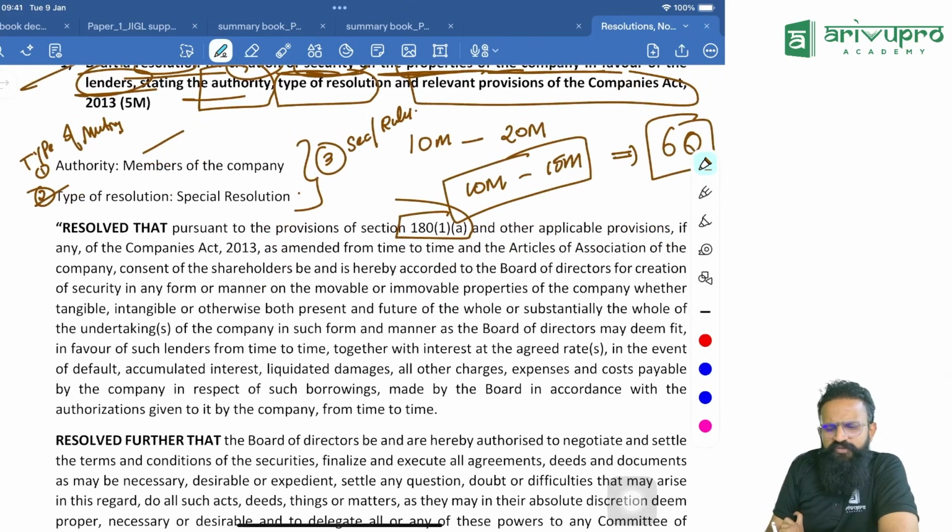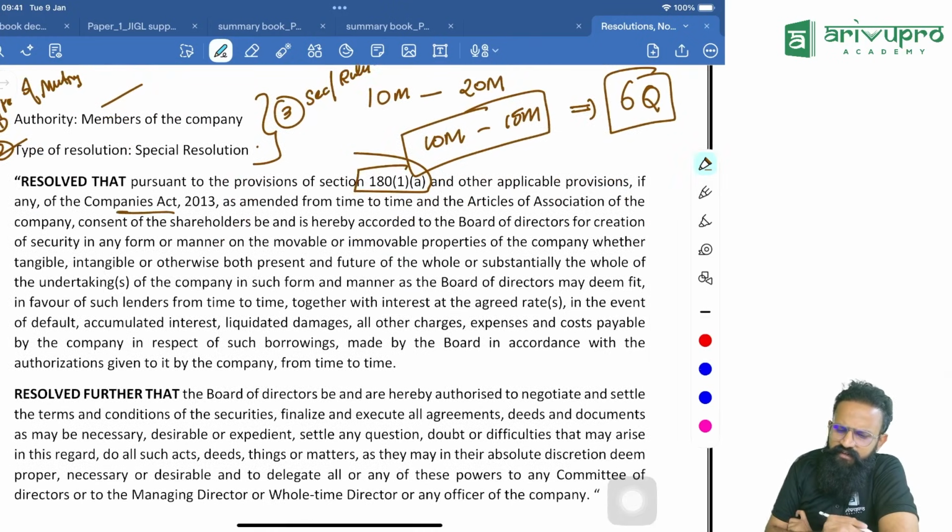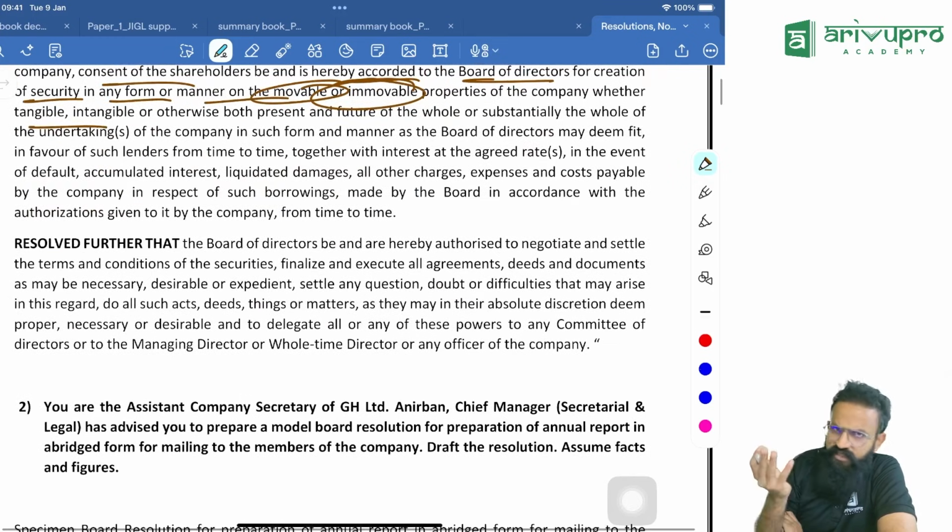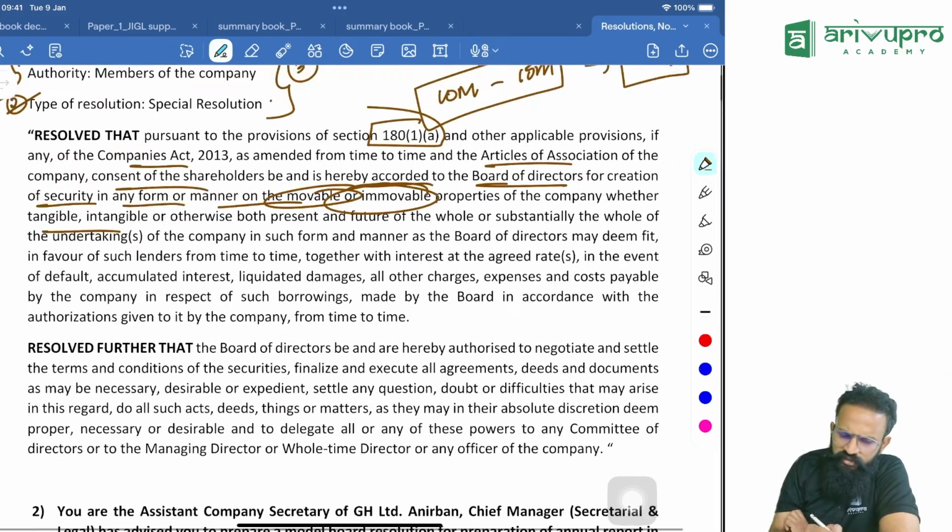Pursuant to the provision of section 180(1)(A) and other applicable provisions, if any, of the Companies Act, as amended from time to time, and AOA, the consent of shareholders is hereby given to the board of directors for creation of security in any form or manner on the movable or immovable property of the company, whether tangible or intangible. You can give it on anything, correct term. Resolved further that. Now, this is the next point. What is that? Whenever